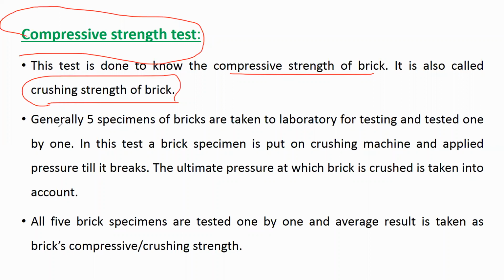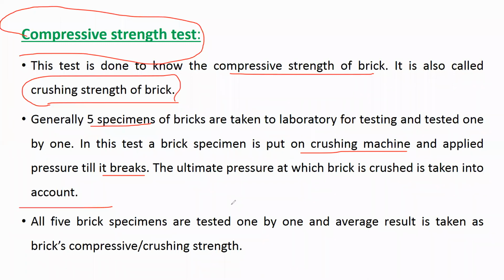Understood? Next, generally 5 specimens of brick are taken to the laboratory for testing and tested one by one. In this test, a brick specimen is put on a crushing machine and pressure is applied till it breaks. The ultimate pressure at which the brick is crushed is taken into account.